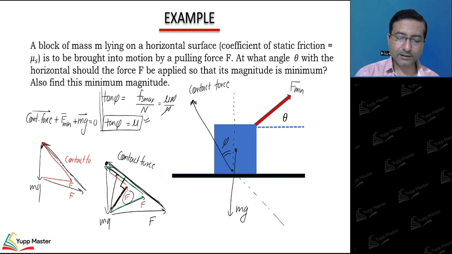Now what I am saying is, the force will be minimum for this particular situation. Force is this way and contact force is this way, and the angle between them is 90 degrees. In this particular situation you are going to get the minimum magnitude of the force, because you can see the length of this vector is least in all these cases.